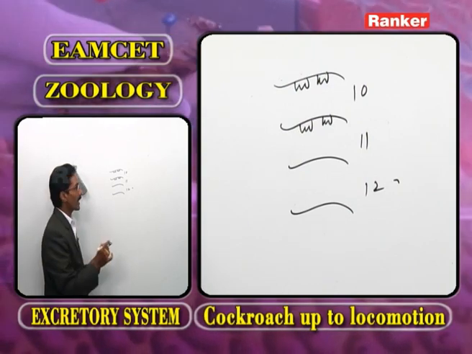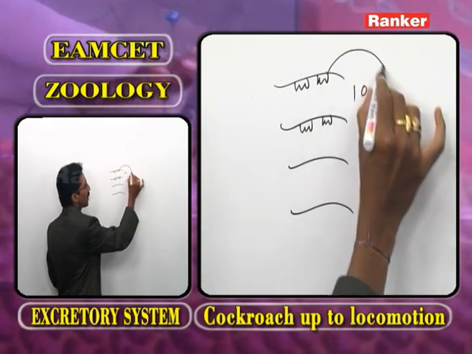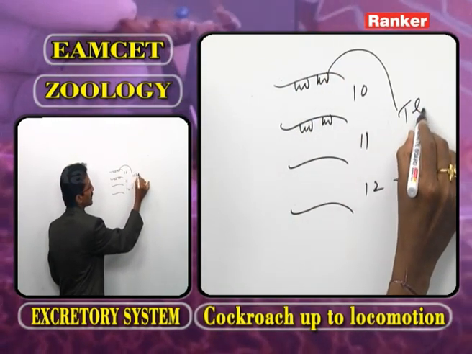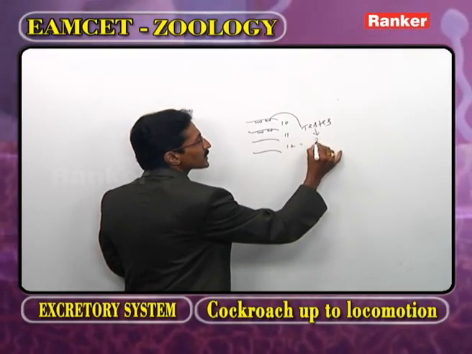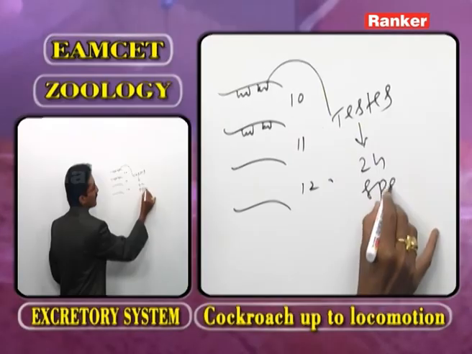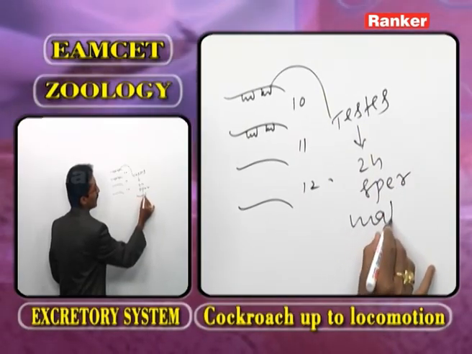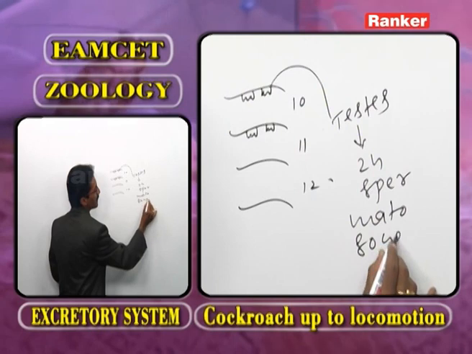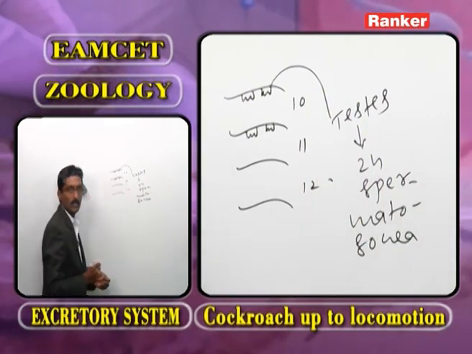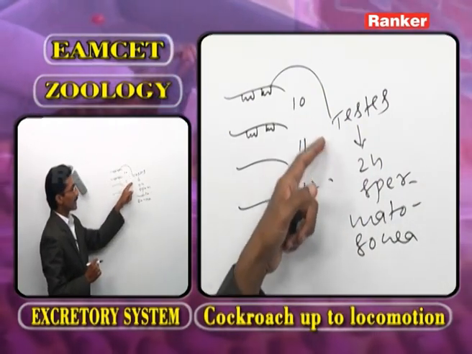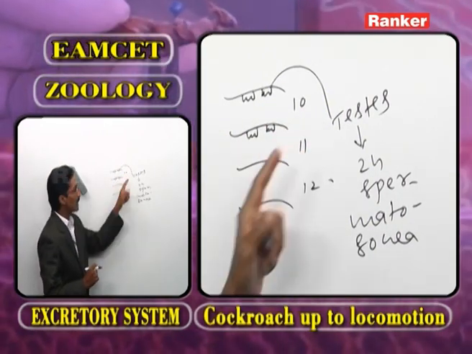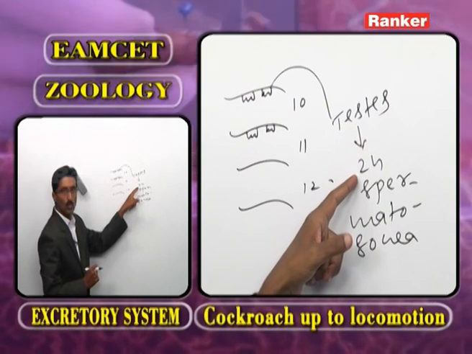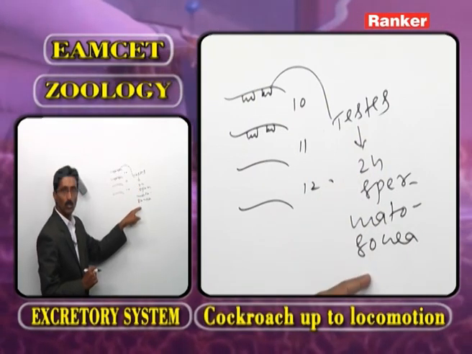In the kingdom Animalia, in the body of earthworm, the testes produce the diploid spermatogonia. Once again, in the body of earthworm, the testes produce diploid spermatogonia.